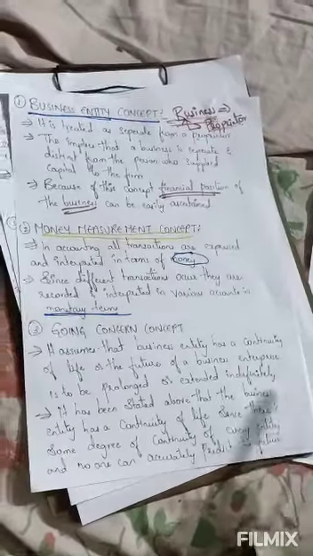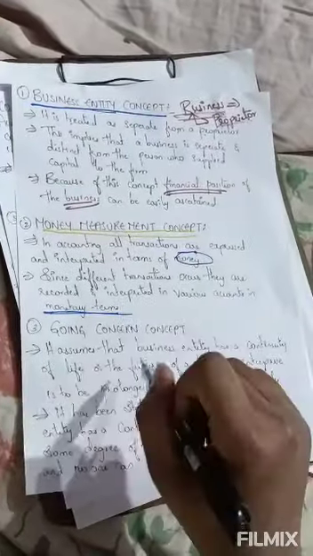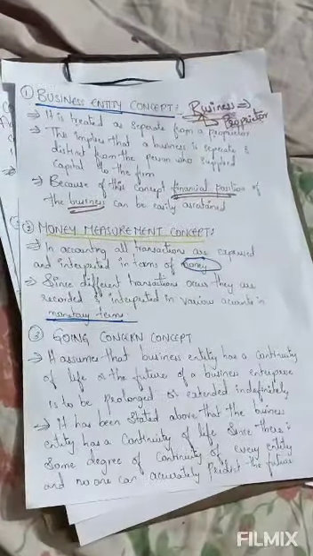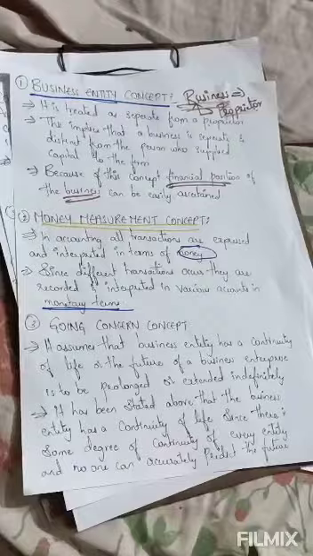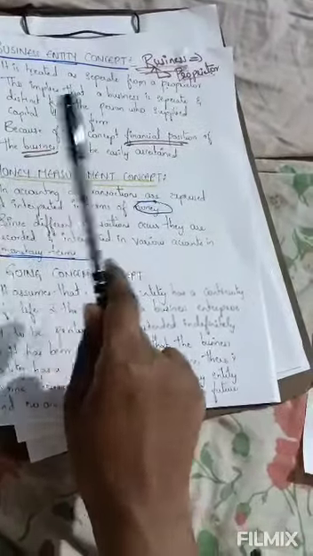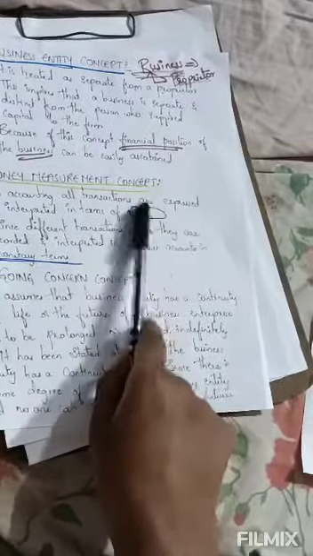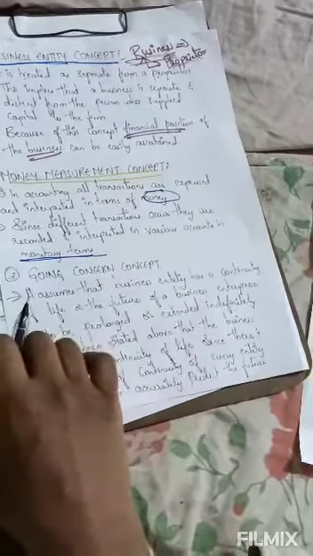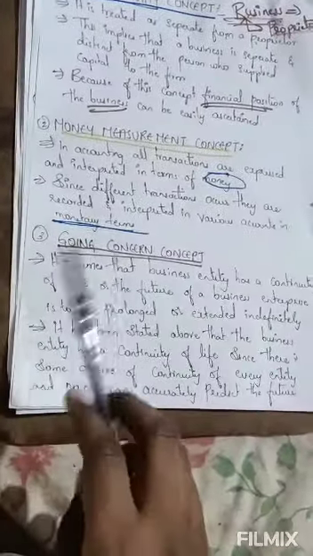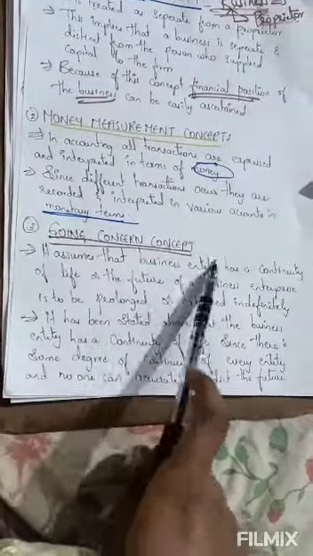The main aim of the business is to earn money, and the main aim of accounting is to record the financial transactions of money. This concept deals with money which is obtained by the business. Without money, no financial transaction. Okay, the next one is the going concern concept.